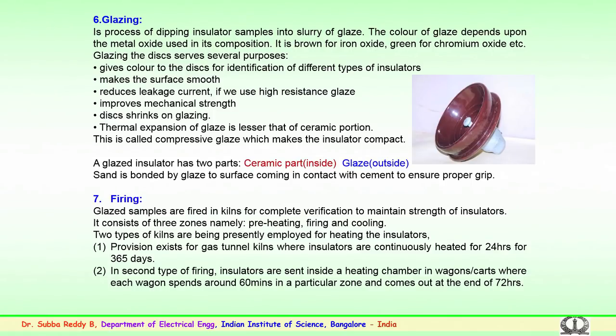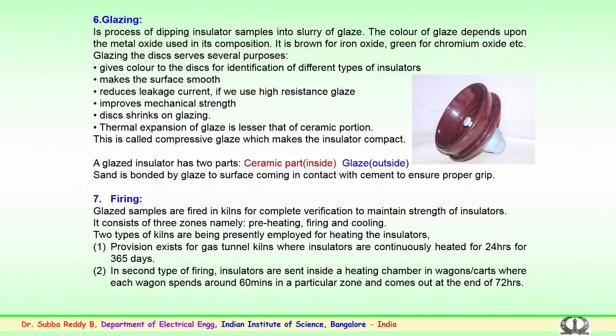The glazing serves several purposes. The intention is that glazing gives color to the devices, basically disc insulators, for identification of different types of insulators, makes the surface very smooth, and reduces the leakage current in case of using a high resistive glaze.